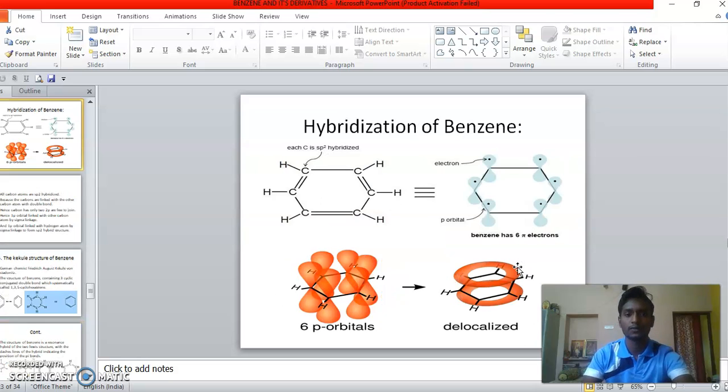Then hybridization of benzene. Benzene is sp2 hybridized. In this case, it shows the sp2 hybridization of benzene. Okay, this one electron and this one p orbital.